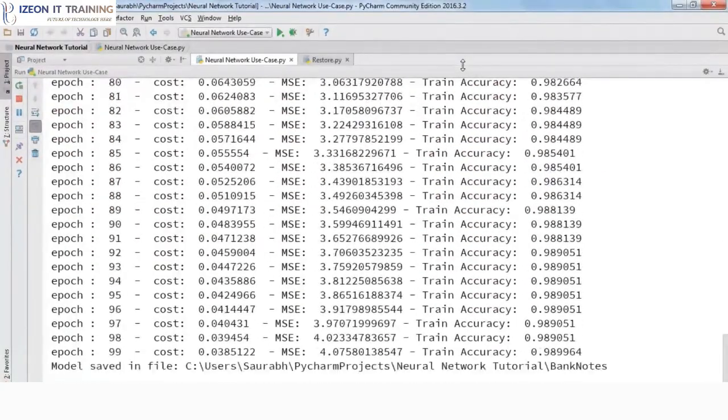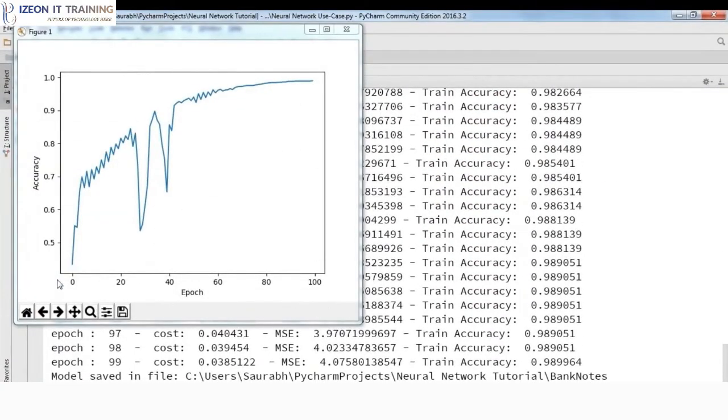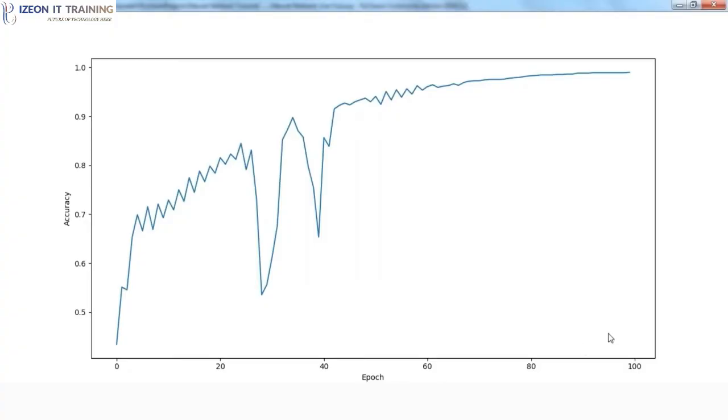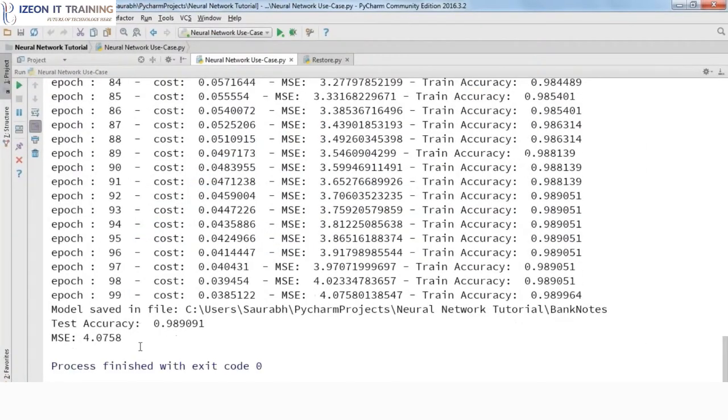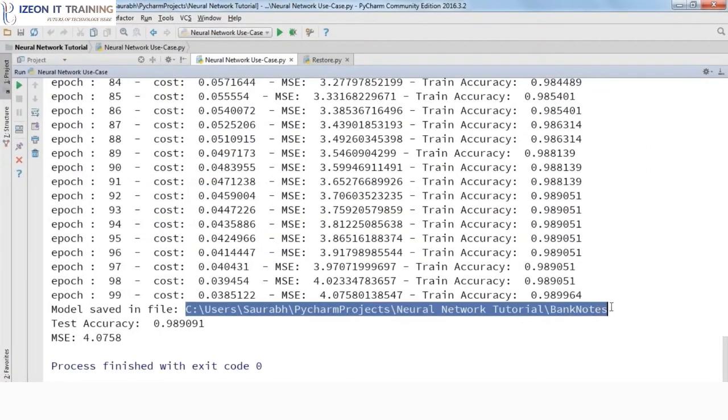All right, so training is done. And this is the graph we have got for accuracy versus epoch. The y-axis represents accuracy, whereas this is epochs. We have taken 100 epochs and our accuracy has reached somewhere around 99%. So with every epoch, it is increasing. Apart from a couple of instances, it keeps on increasing. So the more data you train your model on, the more accurate it will be. Let me just close it. So now the model has also been saved where I wanted it to be.